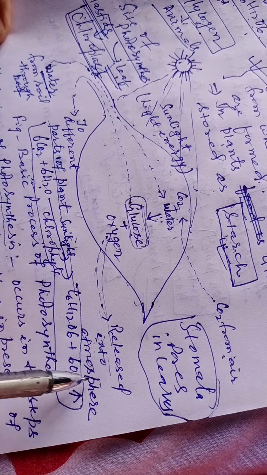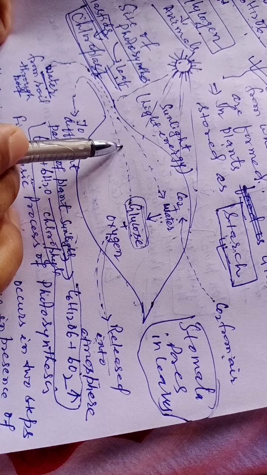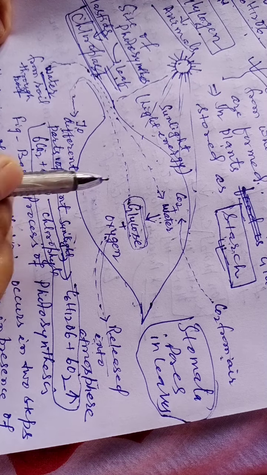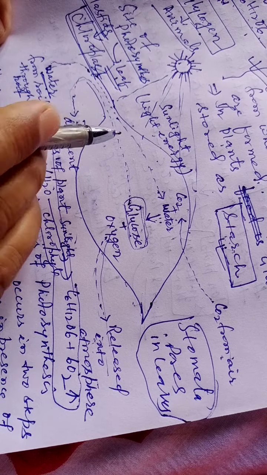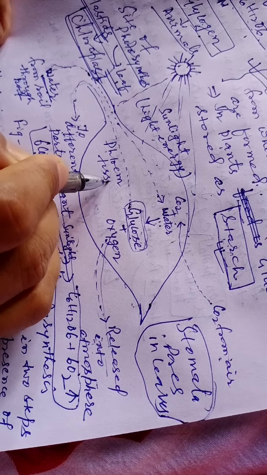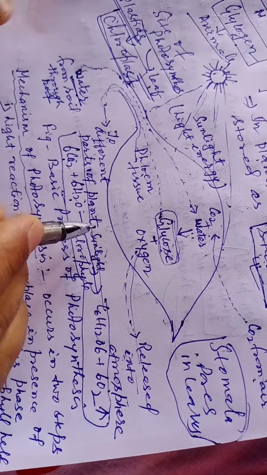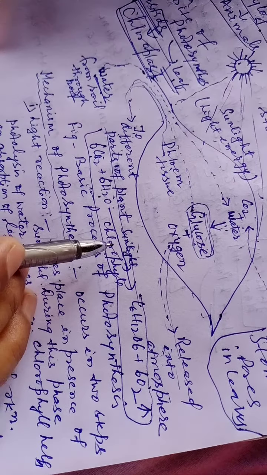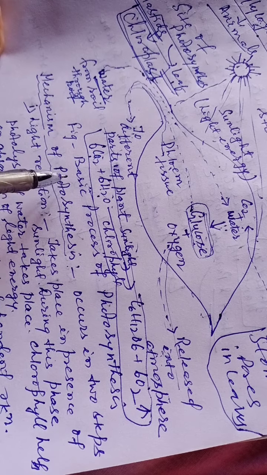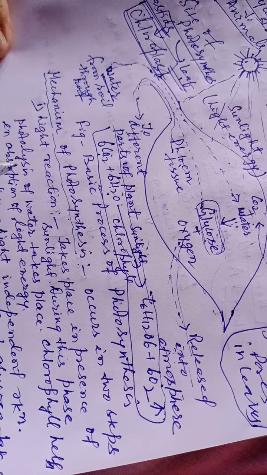The glucose is sent by the phloem tissue to the different parts of the plant for their basic needs, and in this way this is the basic process.